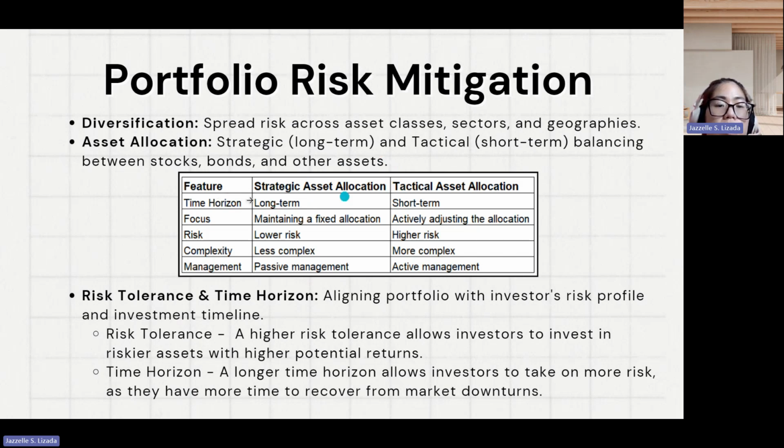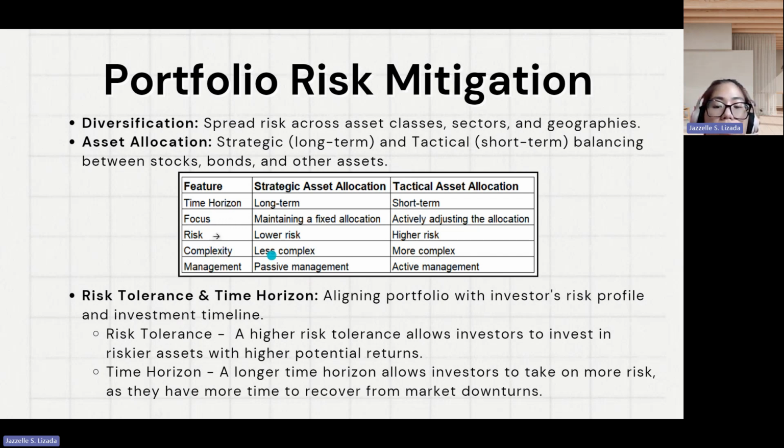For strategic allocation, the time horizon will be long term. So it can be 7 years or even decades. The focus is maintaining a fixed asset allocation, which is based on risk tolerance, time horizon, and financial goals. This allocation is generally not adjusted frequently, because it prioritizes stability and diversification, so it is lower risk.